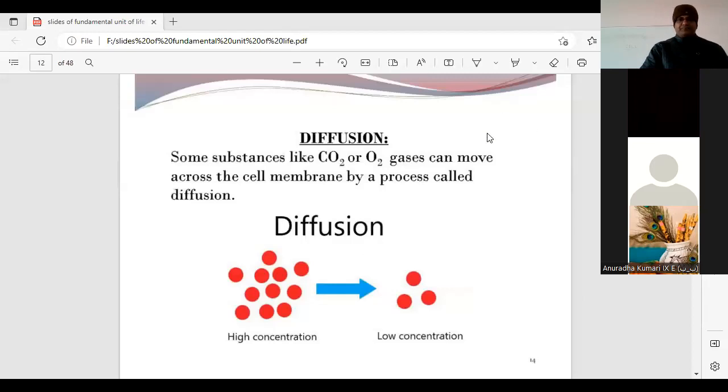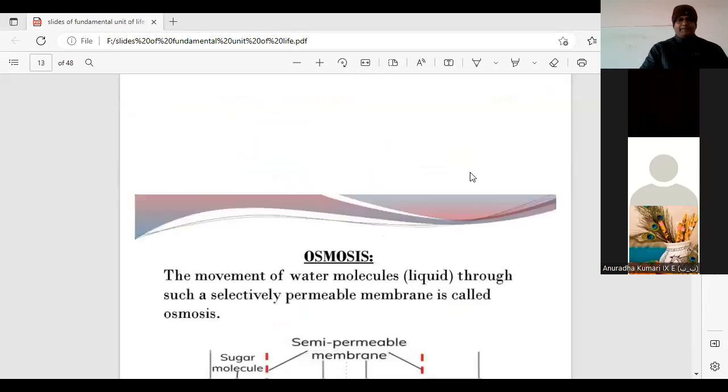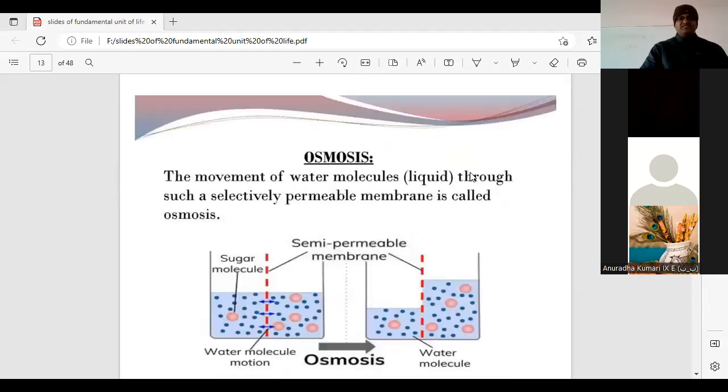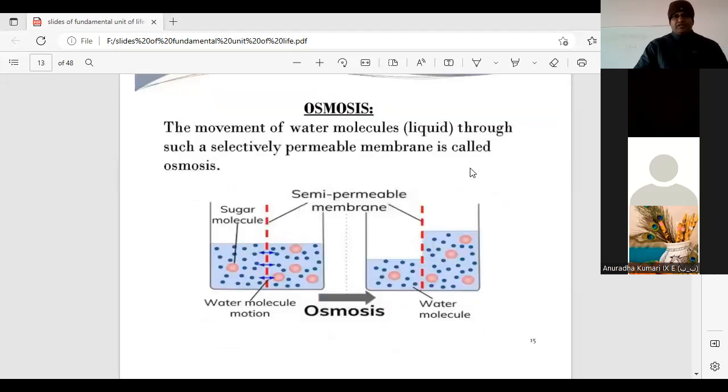Now, students, another mechanism by which materials are transported across the cell membrane is osmosis. Osmosis is the movement of water molecules through a selectively permeable membrane.